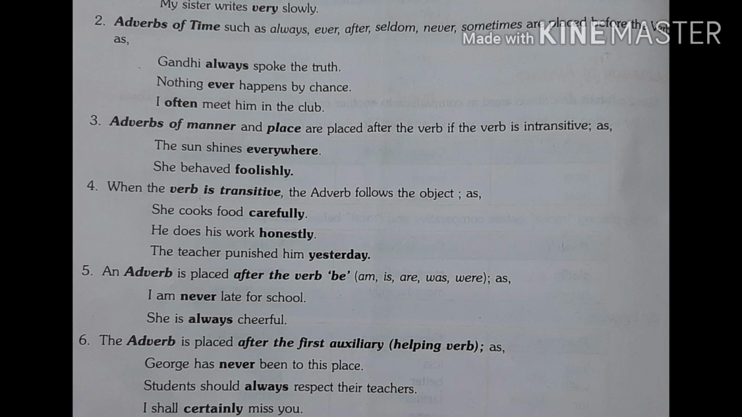Next, the adverb is placed after the first auxiliary or helping verb. If we have a helping verb in the sentence, we place the adverb after the helping verb. Some examples: George has never been to this place. Students should always respect their teachers. I shall certainly miss you. In these sentences, we use never, always and certainly after the helping verb or auxiliary verb.